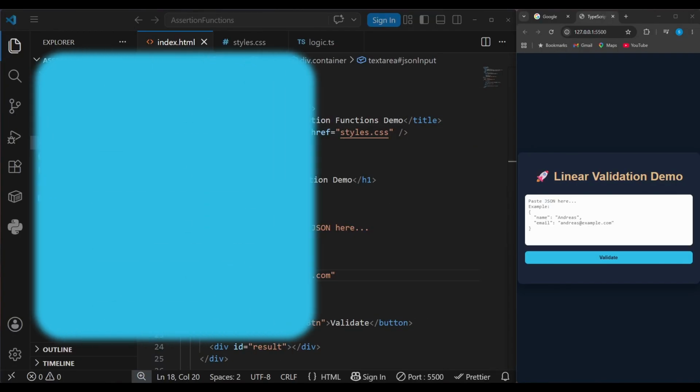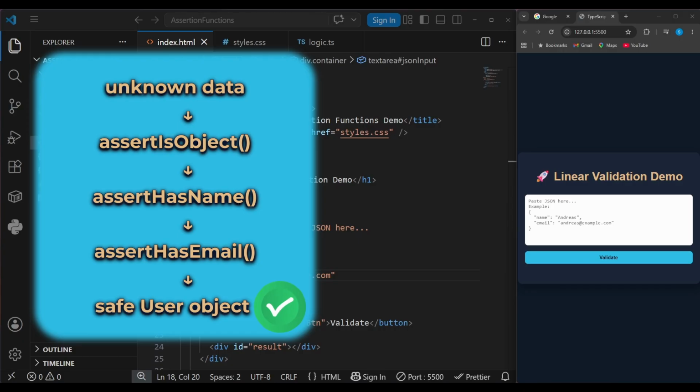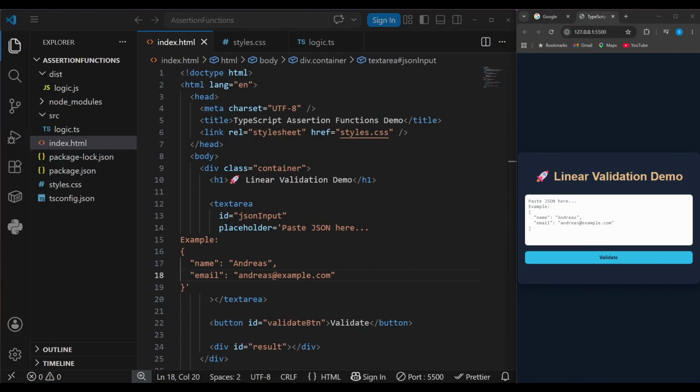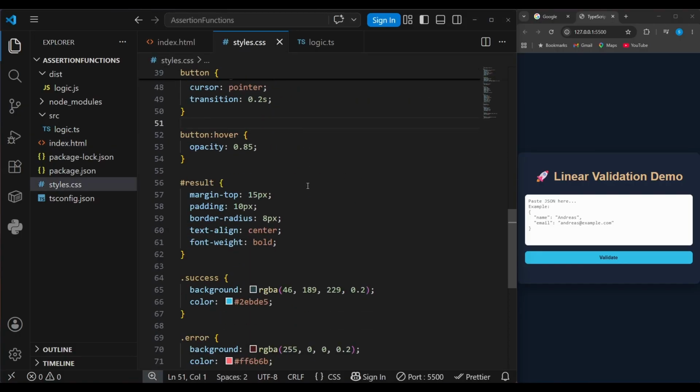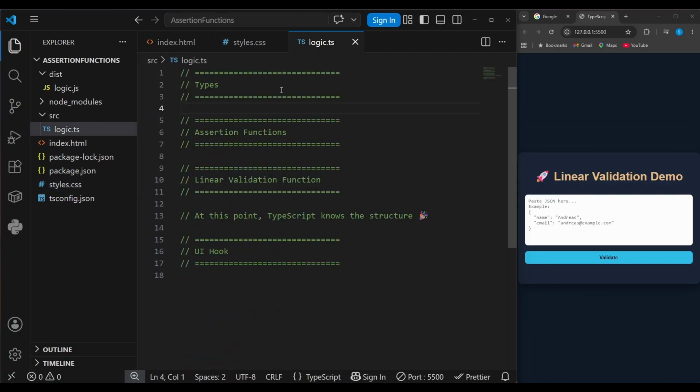The important part here is that the incoming data is completely unknown. TypeScript does not trust it initially, so instead of using unsafe typecasting, we'll progressively validate the data in a clean, linear flow. That's the entire idea behind the linear validation pattern. This pattern becomes incredibly useful when working with API responses, form data, local storage, URL params, basically anything coming from the outside world. Here we've got 3 main files, one HTML file, index.html, then our style file, styles.css, and the main part is logic.ts, which will be then compiled to this logic.js.